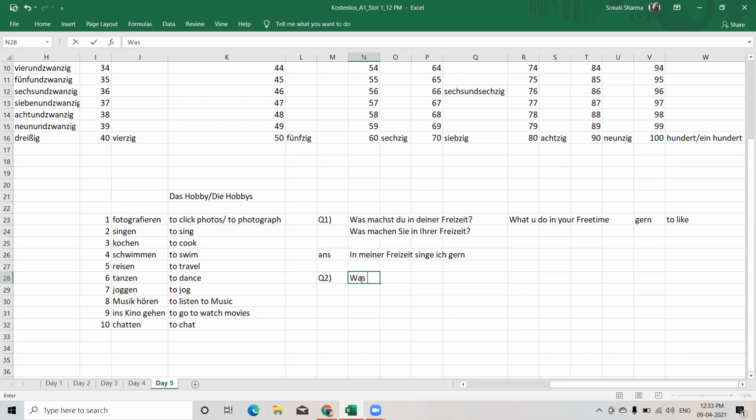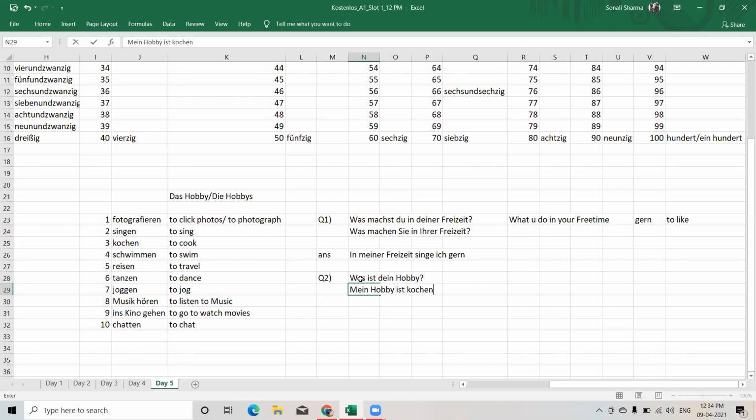So was ist dein Hobby? This is again in the singular form. Was ist dein Hobby is what is your hobby. So you just have to write only one hobby. You have to start with Mein, M capital. Mein Hobby ist, for example, kochen. So now you can write the full verb.